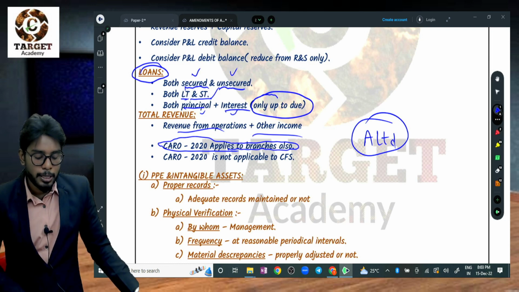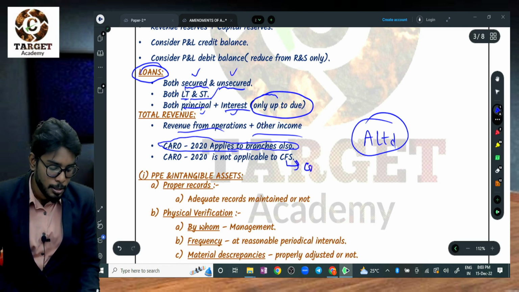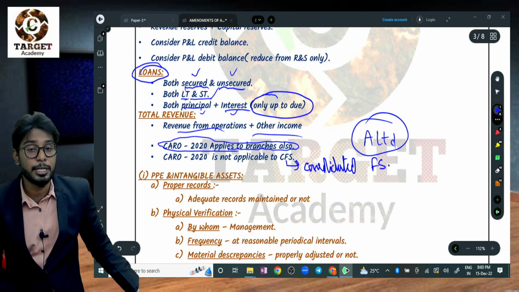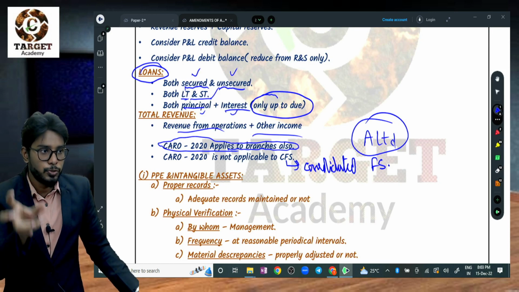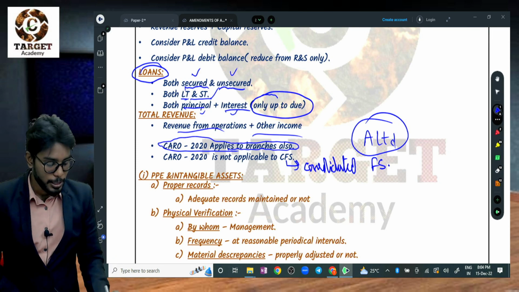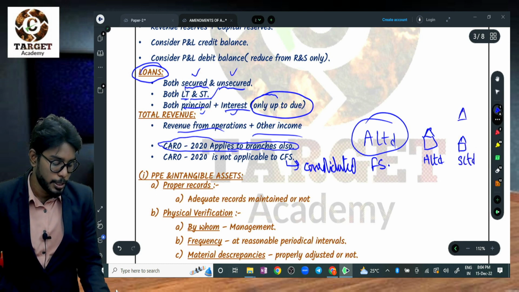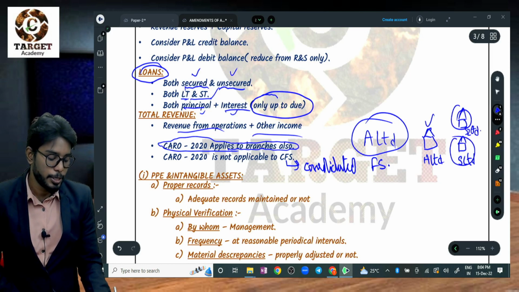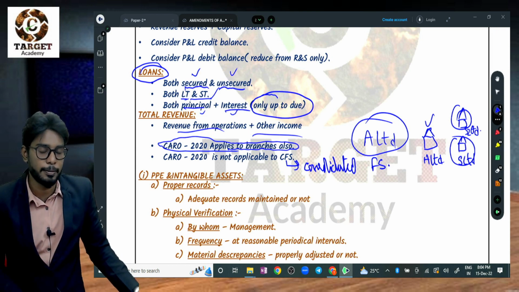Next thing, CARO 2020 is not applicable to consolidated financial statements. What is CFS? Consolidated FS means financial statements. Of course, we apply CARO to the individual company. For example, there is a holding company, H Limited. It has subsidiary companies, S Limited and S2 Limited. So S Limited and S2 Limited are both subsidiary companies of H Limited. H Limited is the holding company to S Limited and S2 Limited.